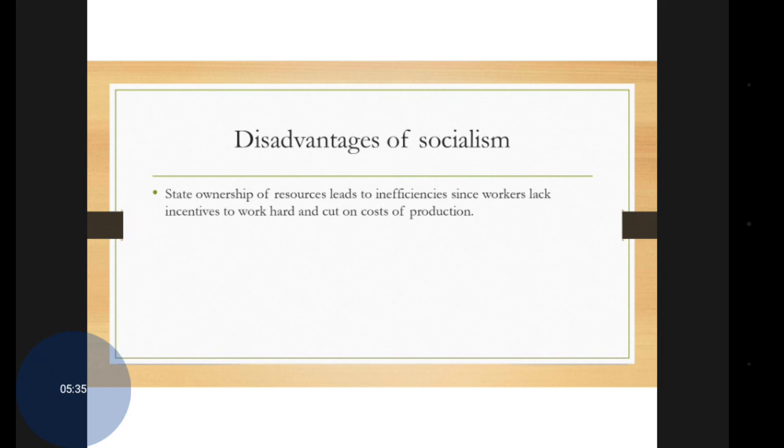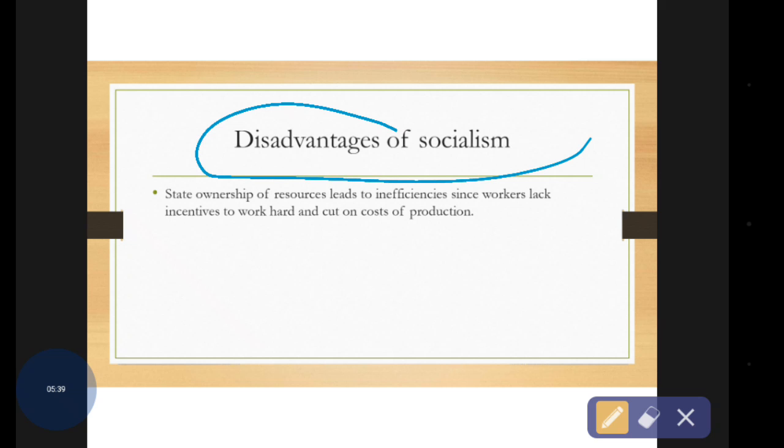And what are the disadvantages of socialism? Only one point here: state ownership of the resources leads to inefficiencies.